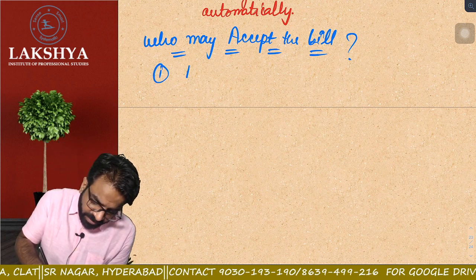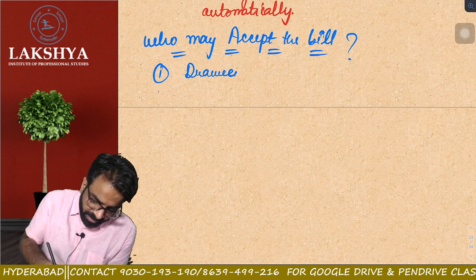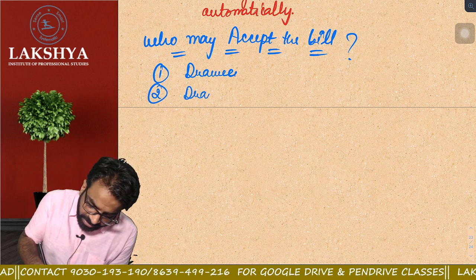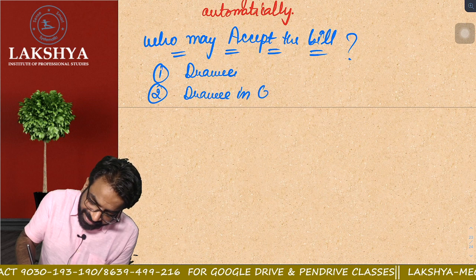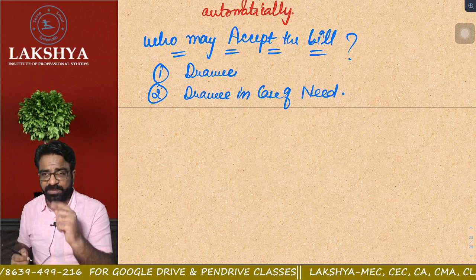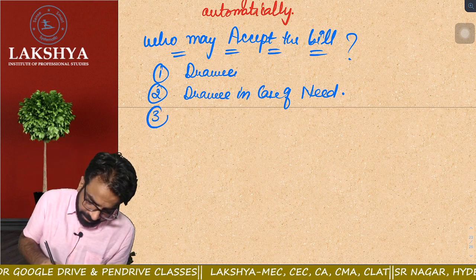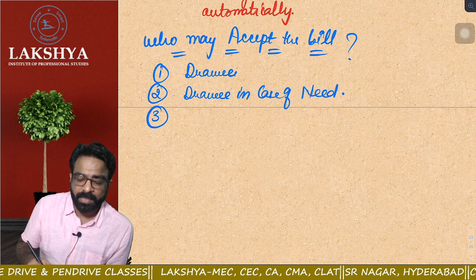Sir, first person, the drawee. Can he accept the bill? Yes, the drawee only has to accept the bill. Point number 2, sir, the drawee in case of need can also accept the bill. Are you getting the point or not? The drawee can accept the bill. The drawee in case of need can also accept the bill. Point number 3. What is the point number 3?